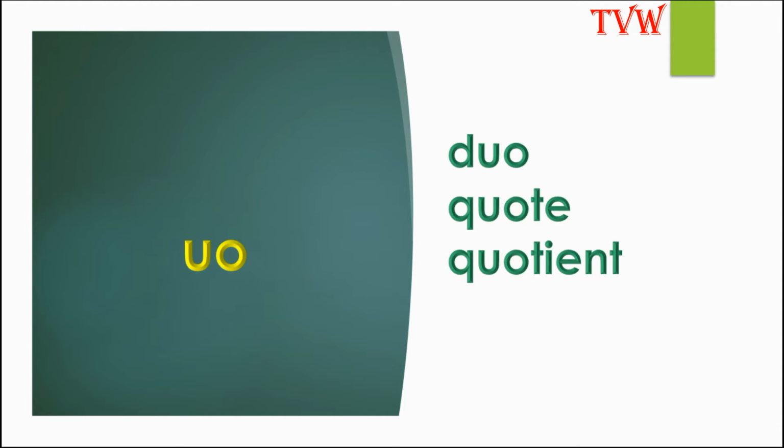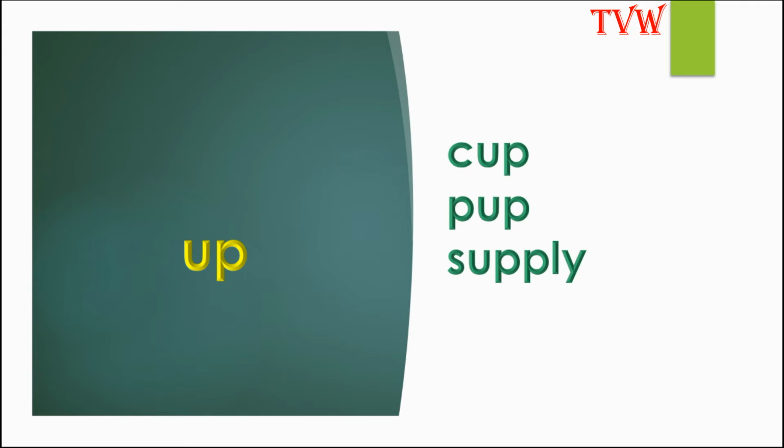The letters UO make the sound wo, as in duo, quote, quotient. So the letters UO make the sound wo. The letters UP make the sound up, as in cup, pup, supply.